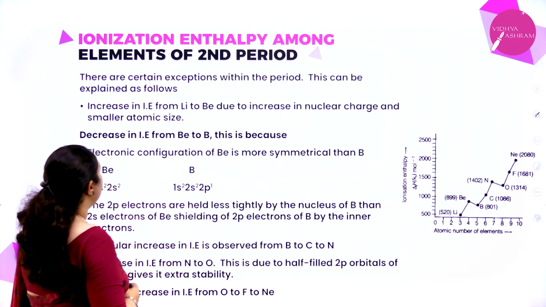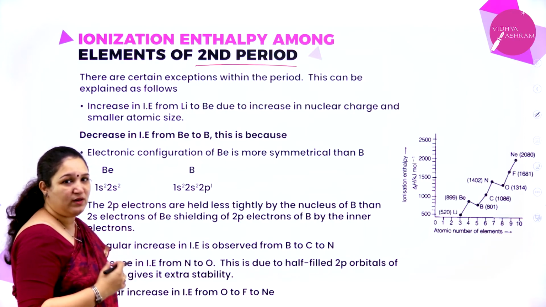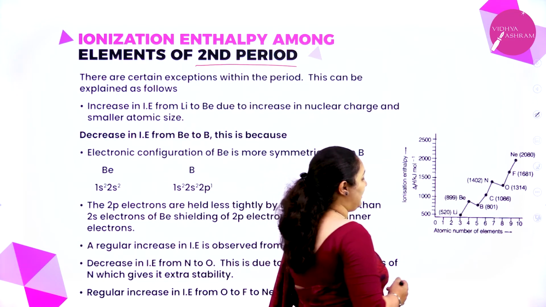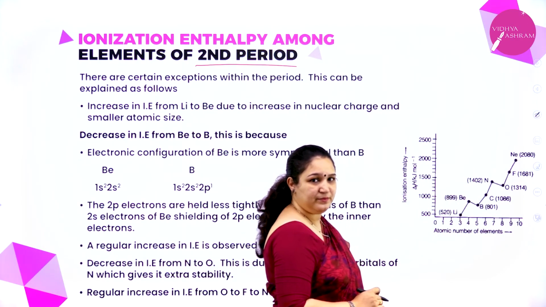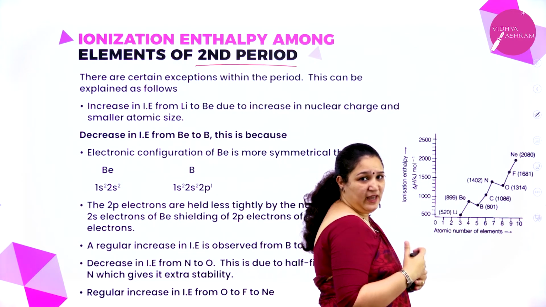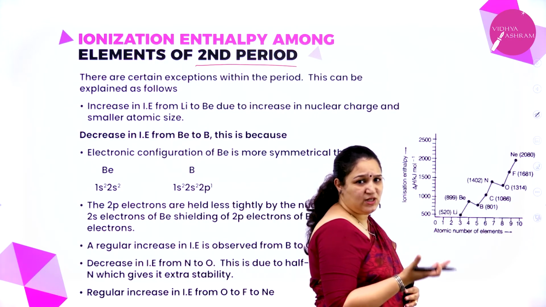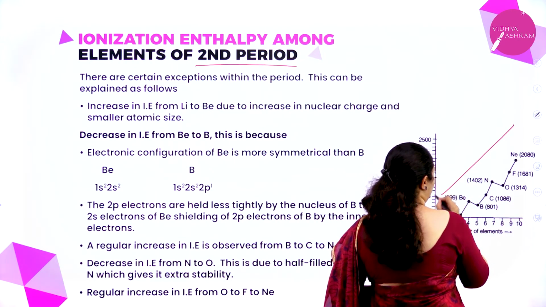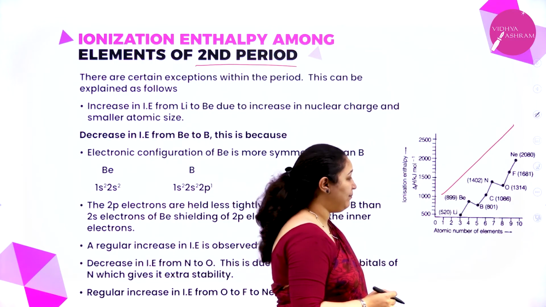Ionization enthalpy among the elements of the second period. Now in the second period, what is happening? You will understand this by observing this graph. You see in the second period we have lithium, beryllium, boron, carbon, nitrogen, oxygen, fluorine and neon. Correct? But is the graph going in a straight line? No. According to us, along the period, ionization enthalpy should keep increasing, isn't it? So it should have been a straight line like this, lithium at the start and neon at the top, and the others in between. But it is not happening that way.